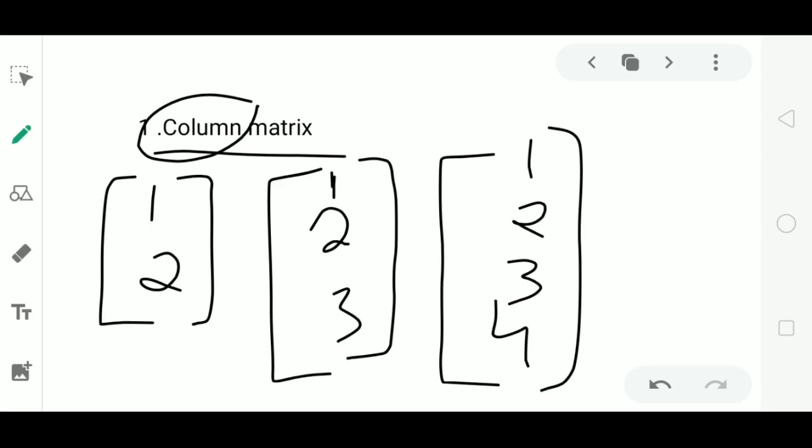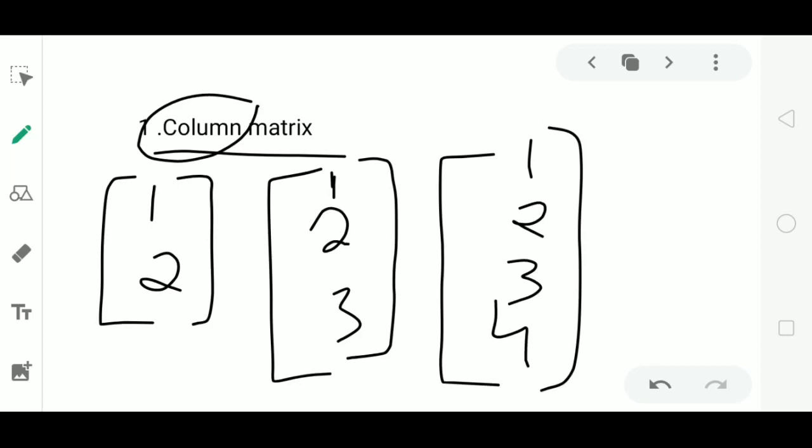These matrices are identified by their single column. That is, here the column itself is describing the type of matrix. This type of matrix is called column matrix. Note that a column matrix can have any number of rows, but it should have only one column.